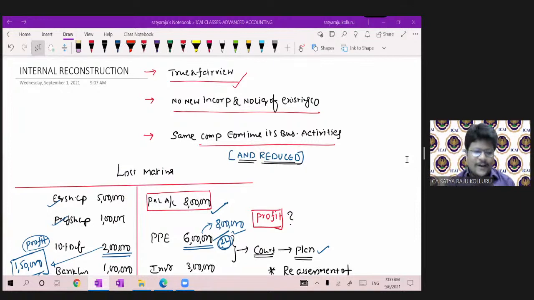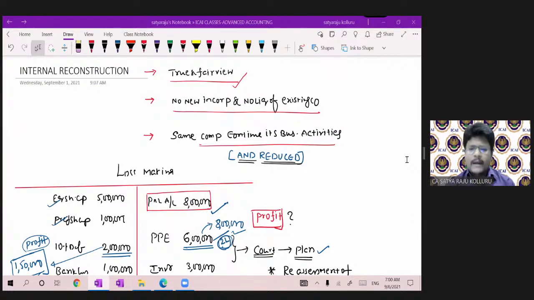So, it is the last session for internal reconstruction. Welcome to all of you. Once we complete internal reconstruction, one more chapter is pending according to our schedule, which is liquidation of companies, which we are going to take up from the next session onwards. So that's why this is the last session for internal reconstruction.